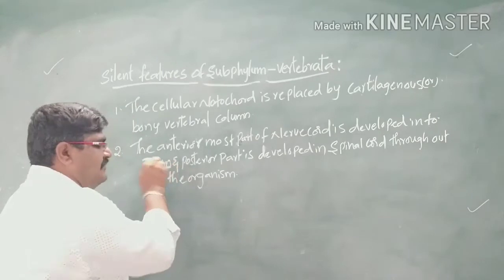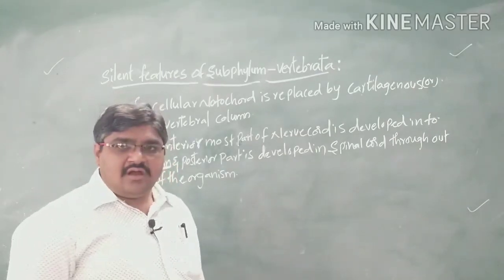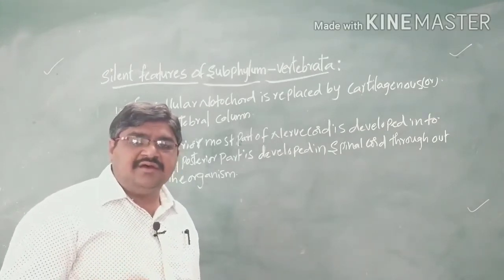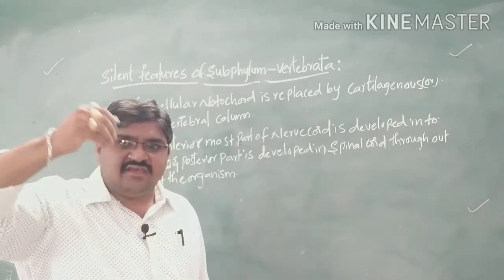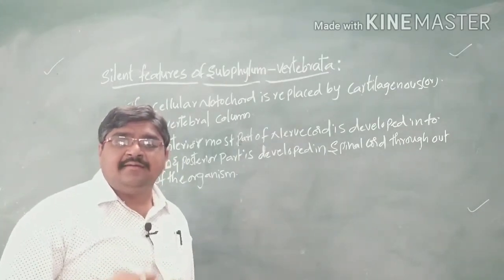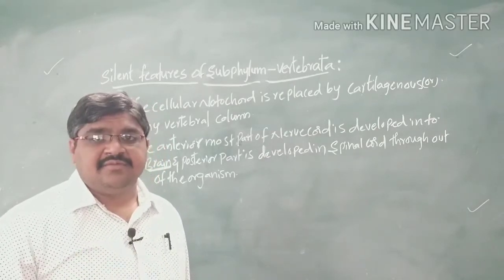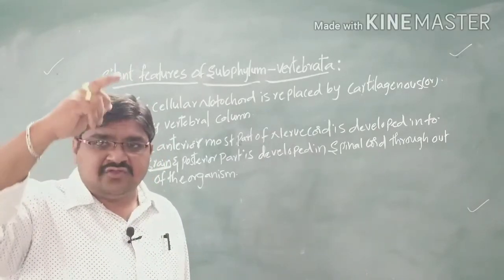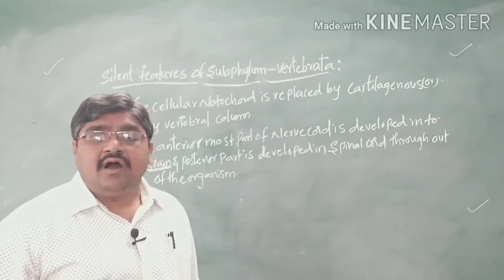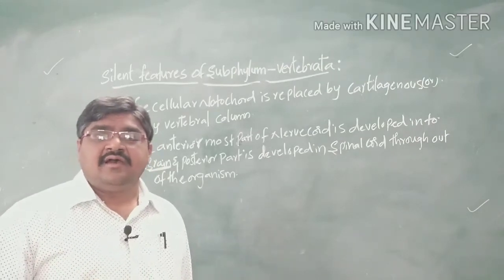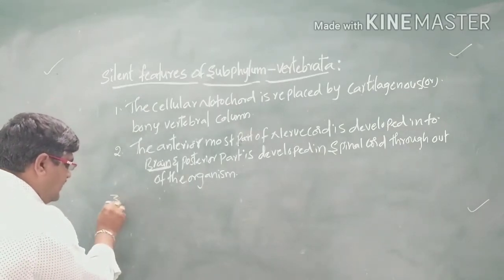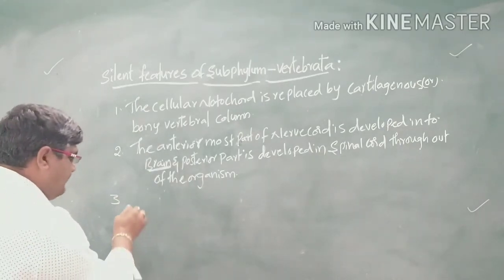Here the brain is the main part present in the notochord, and the posterior part will develop into the spinal cord. From the head, the spinal cord extends through the vertebral column throughout the length of the body, up to the second lumbar region. And also, the third one: the brain is surrounded by